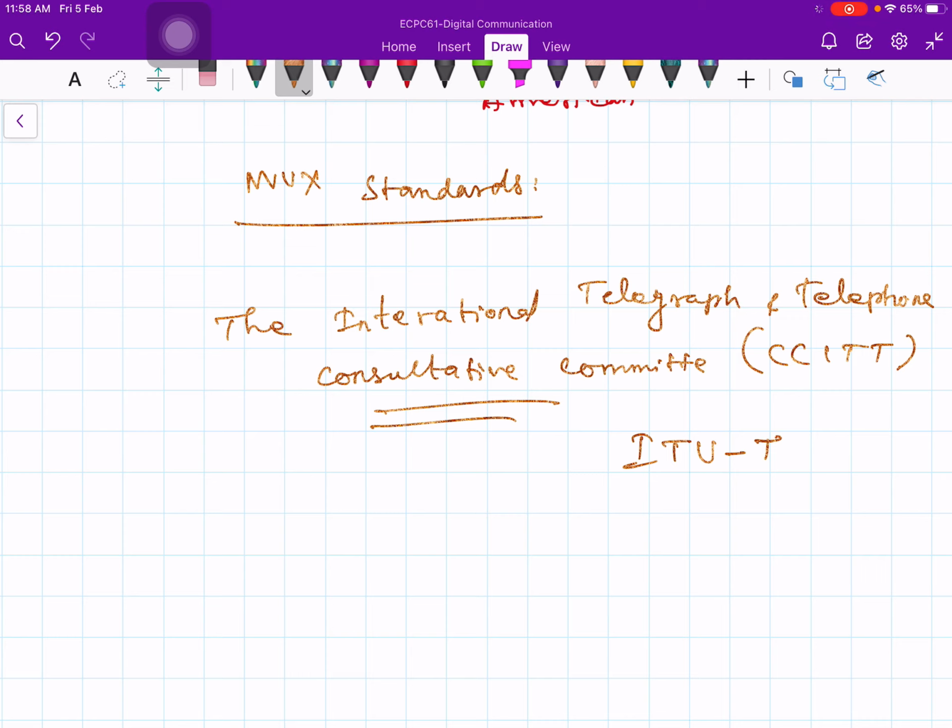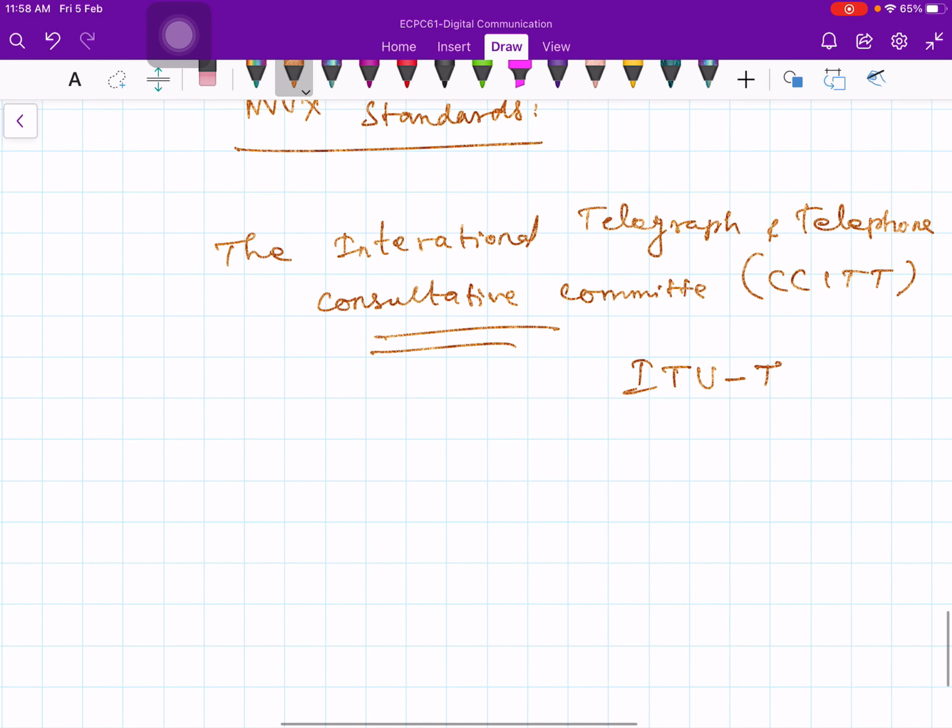One is the CCITT, which is the European body, actually an internationally recognized body, and the other is the Federal Standards of America.